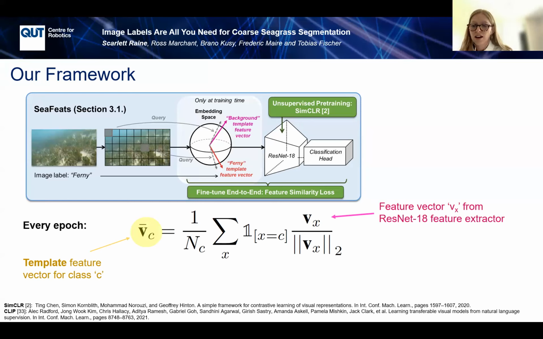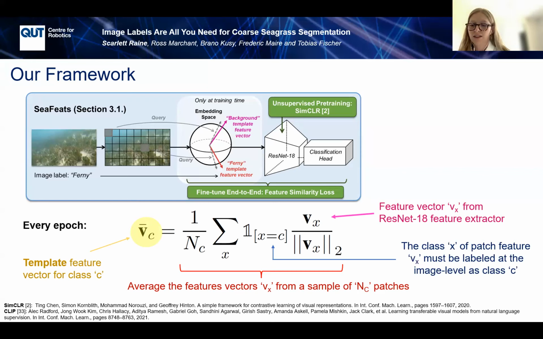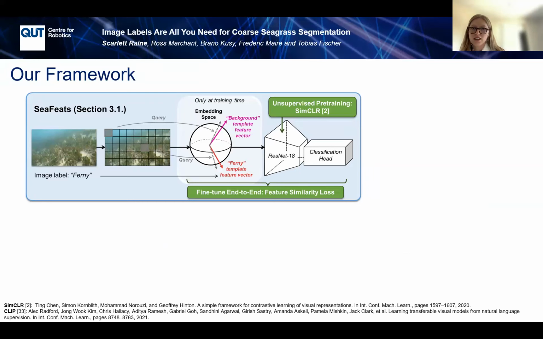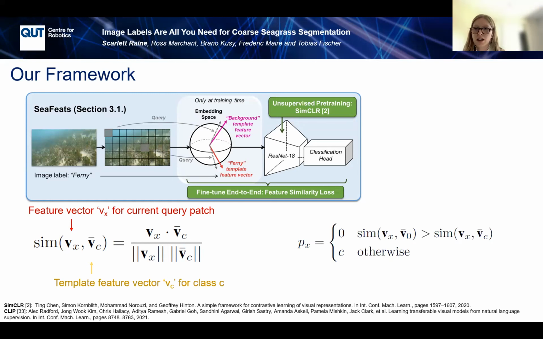To do this, we use that ResNet 18 feature extractor to obtain feature vectors for every patch, and we average the L2 normalized features of patches belonging to each class at the image level. Then we can use the cosine similarity between each query patch feature Vx and the corresponding template feature vector Vc, and we use this similarity to determine the class of patches within each image.